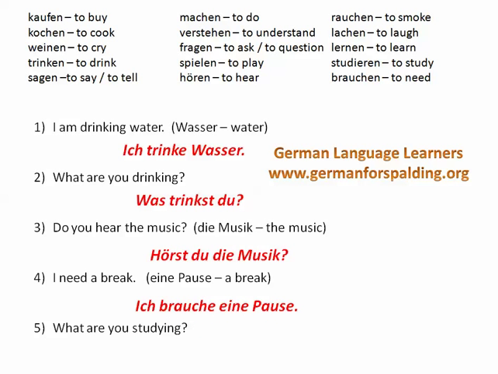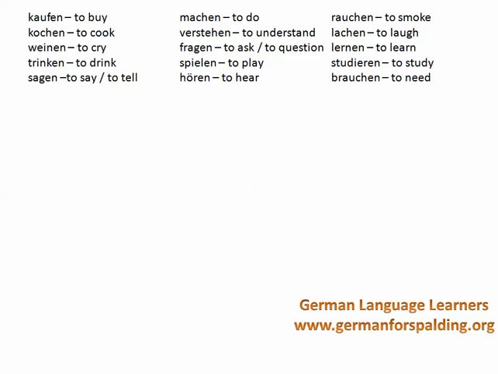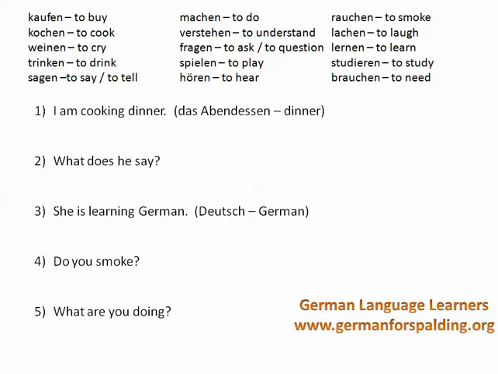Okay? And what are you studying? It's going to be what study you. So in German that's was studierst du. And here we've conjugated studieren to fit the subject pronoun du. We drop the en, we have the root studier, and we add an st because the subject pronoun is the second person singular du. Okay. A few more. I am cooking dinner. Ich koche Abendessen. Ich koche das Abendessen.